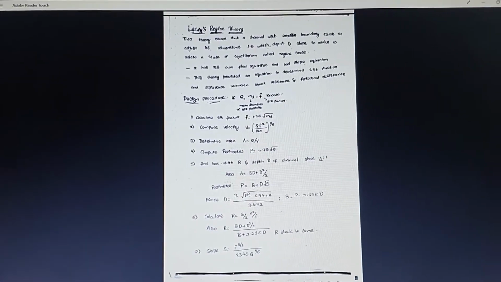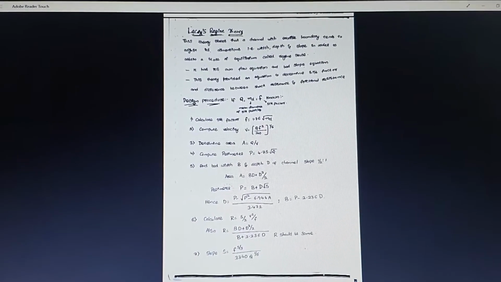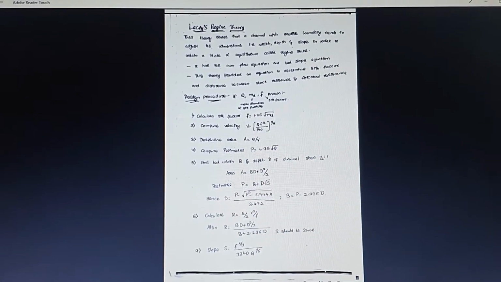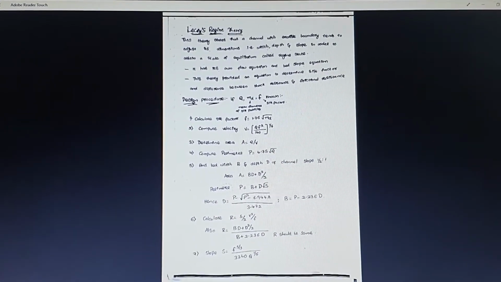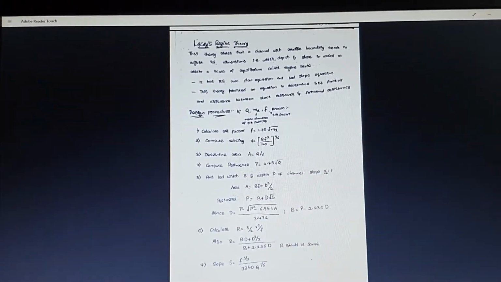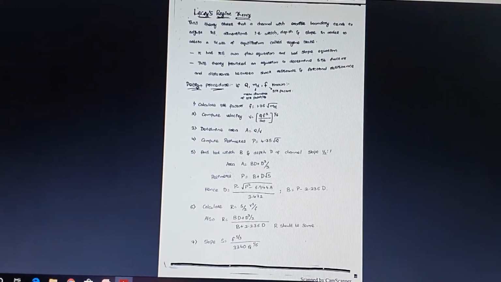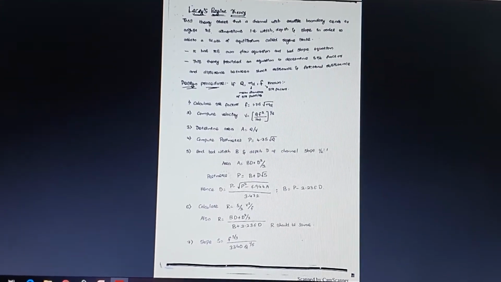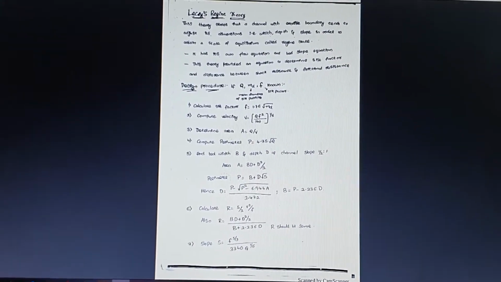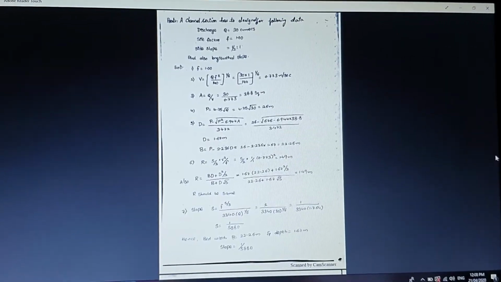And in step 6, R is equal to 5 by 2 into V square by F, and R is equal to (BD plus G square by 2) by (B plus 2.236 into D). In the case of Lacey's theory, here the R values should be equal. Then the last step, we are going to find the slope, which is F to the power of 5 by 3 by 3340 into Q to the power of 1 by 6.